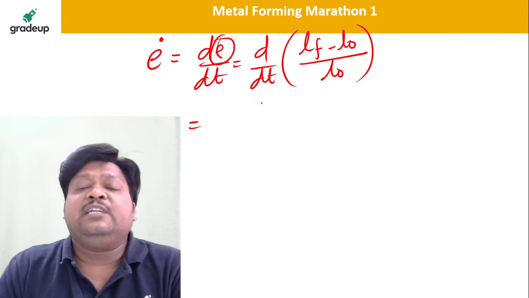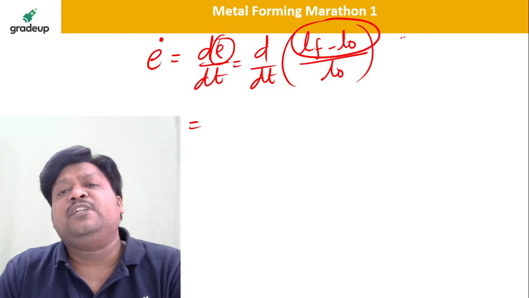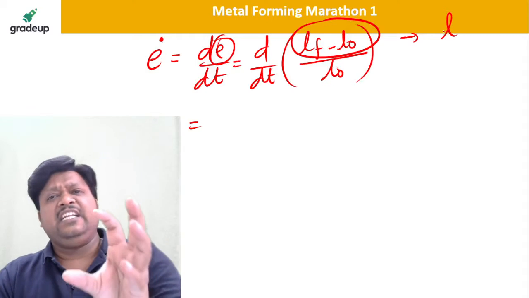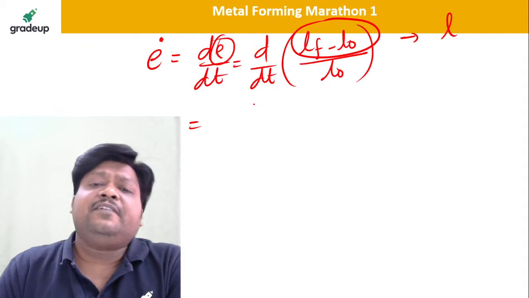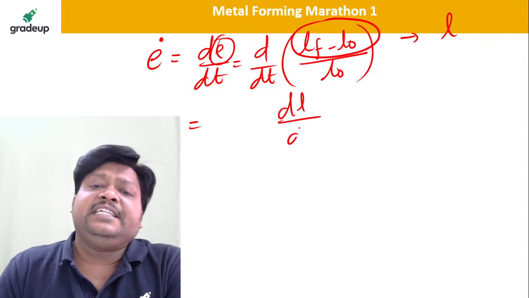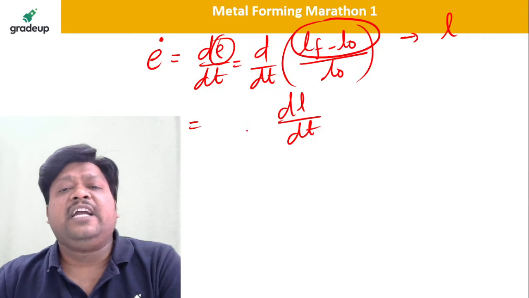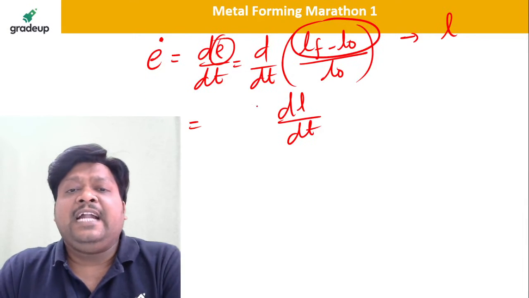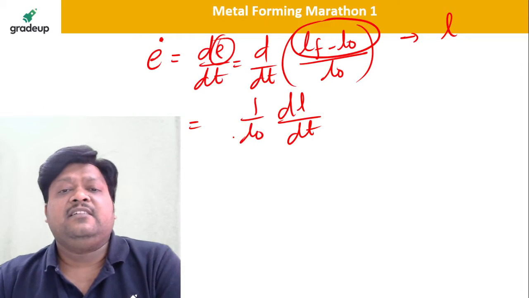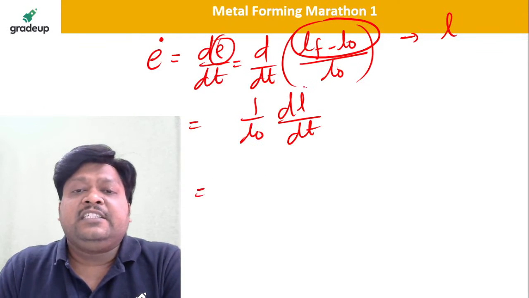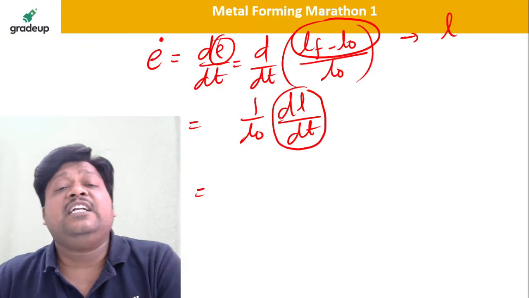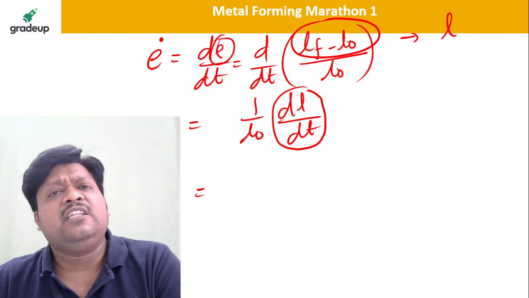So this change in length is some length. If I write dl by dt, and 1 upon L naught is there, it is the change in length divided by change in time. dl by dt is nothing but the velocity.